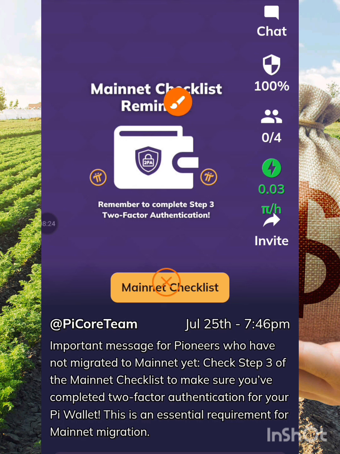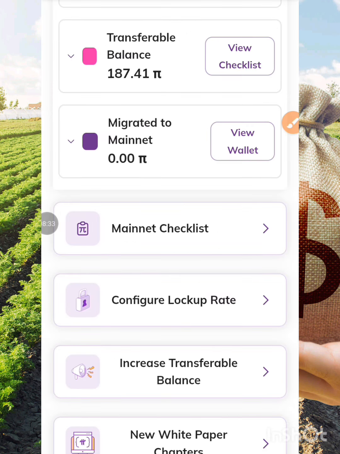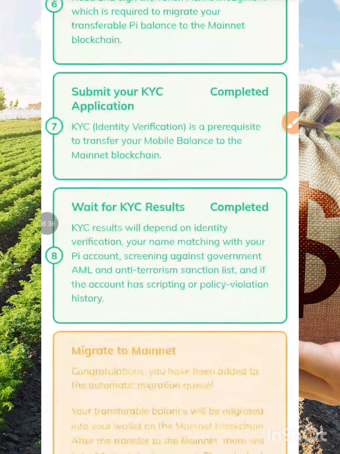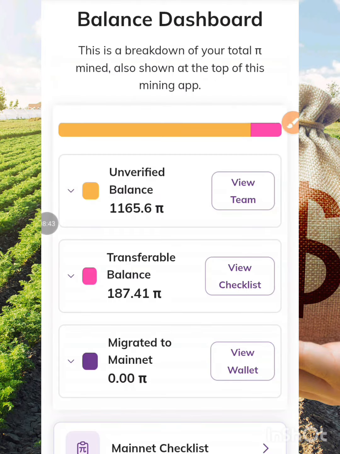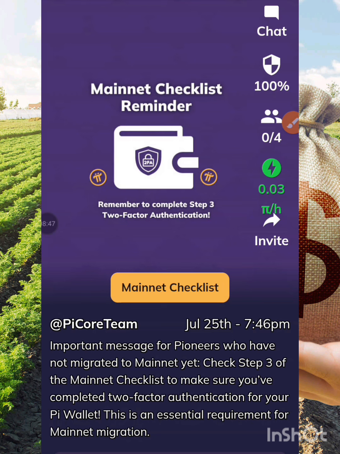As you can see, mainnet checklist reminder. So go ahead and perform your checklist by making sure that all your data is in this form. If it is in this form, honestly, you are good to go. That is all you need to understand concerning this project as of today. As we wait for further information, just make sure you keep on mining, keep on activating your Pi account so that you will stand a chance to gain from your effort in due time.